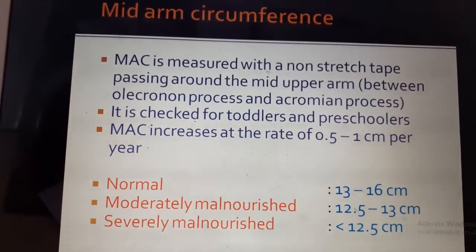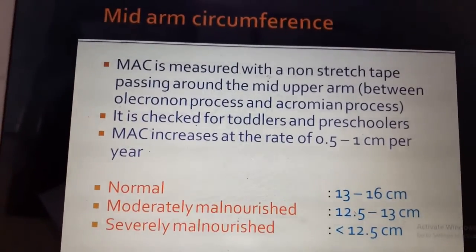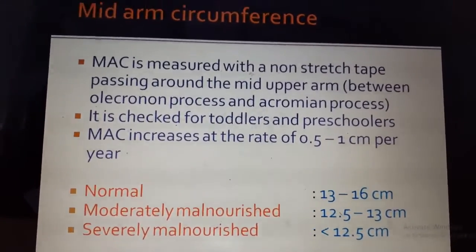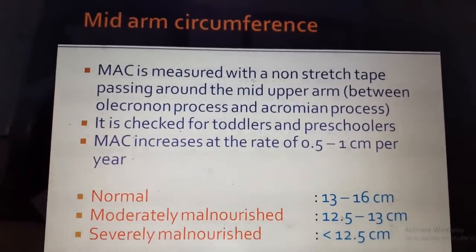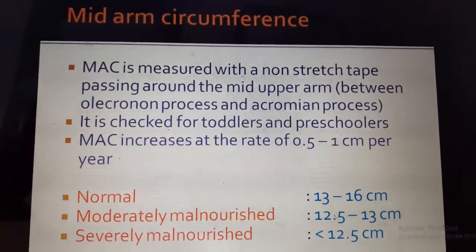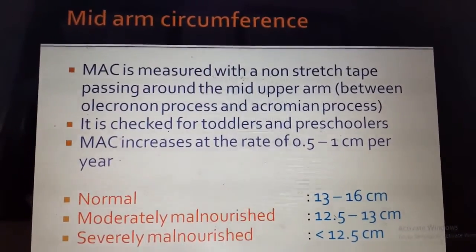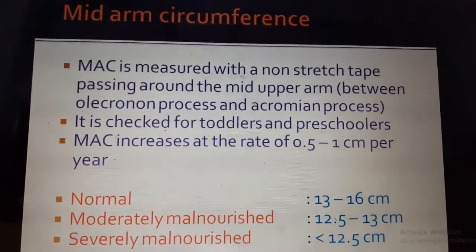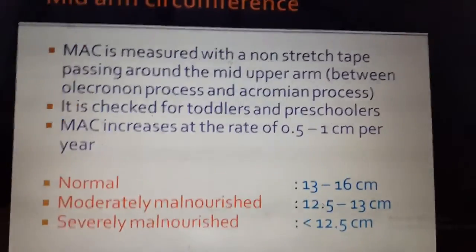We saw about the language development, the play for different age groups, and then we went on to see the anthropometric measurements for different age groups. Under that we saw the height, the weight, the head circumference, chest circumference, and mid-arm circumference.